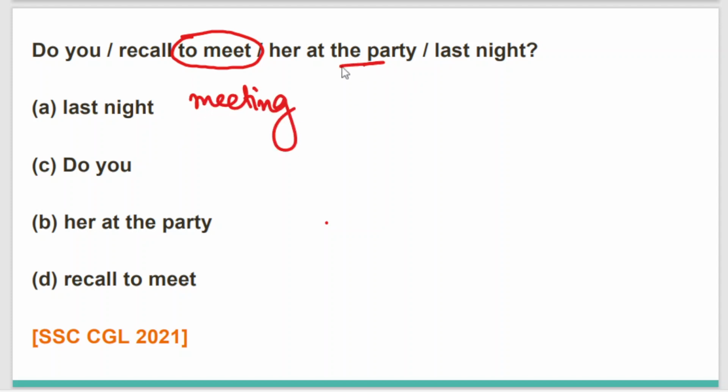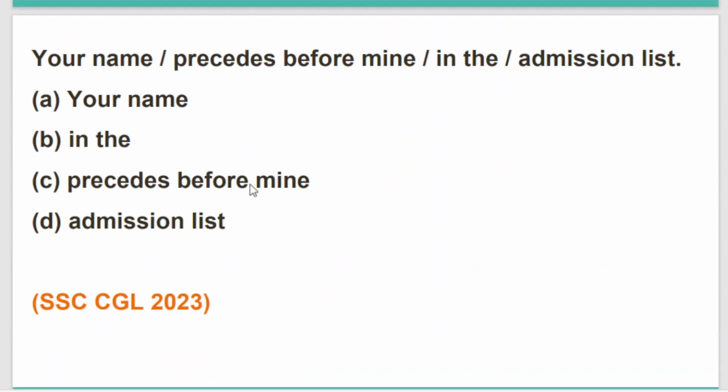Because we are actually talking about a specific party. In the specific party, we have met a specific person, and the meeting of the person in the party, that meeting is actually focused here. So the correct part of the sentence is, do you recall meeting her at the party last night? So the correct part is recall meeting. The correct option is option number D, not recall to. It will be recall meeting her at the party last night. I hope the question is clear to you. Moving to the next question.